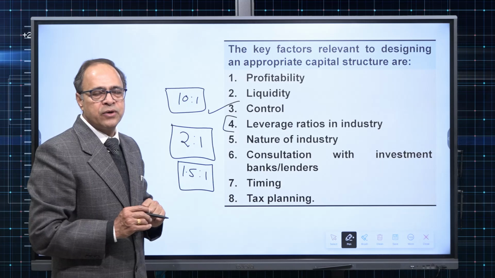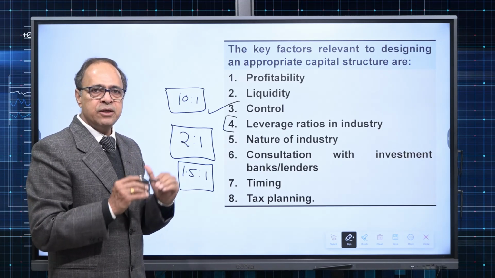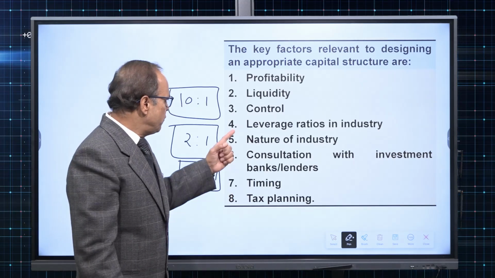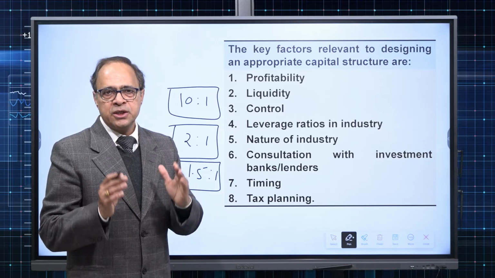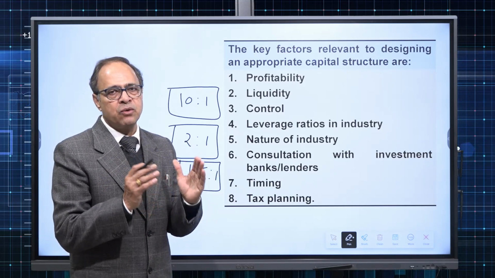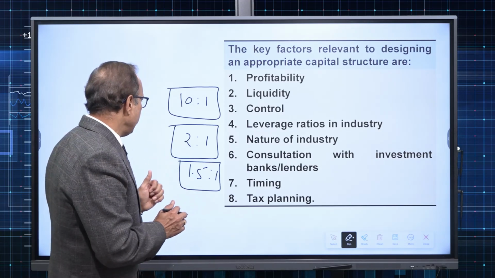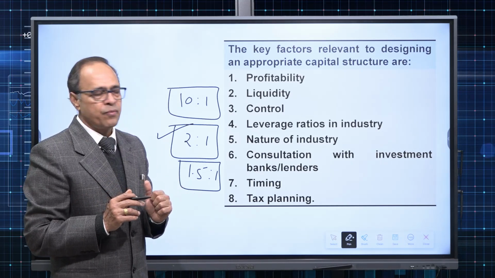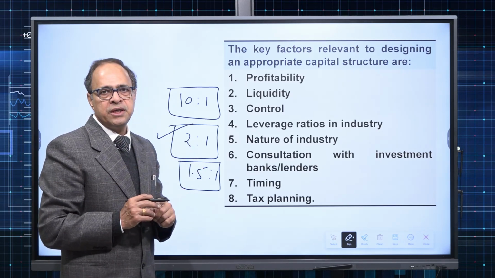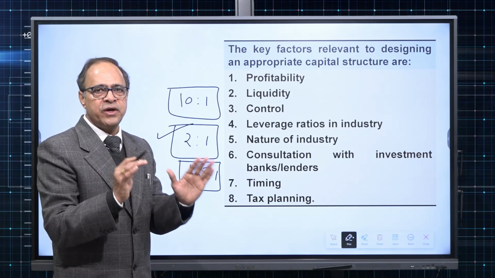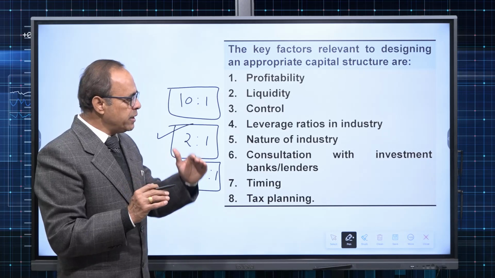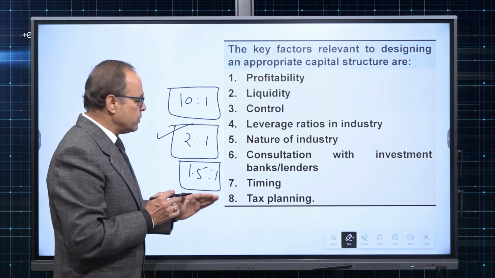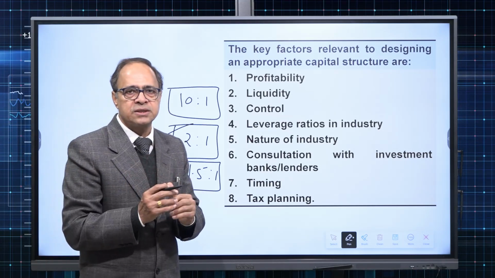If right now a company is at a 1.5:1 ratio and they need more money and the loan covenant says the ratio cannot go beyond this. So the factor leverage ratio in the industry particularly means what is the industry average about leverage ratio. In general, 2:1 is considered the normal standard for debt to equity. That means for every 1 rupee of equity, up to 2 rupees of debt is fair enough. However, the moment the debt equity ratio rises, the company becomes more risky. The moment the debt equity ratio is low, the company becomes safe or less risky.